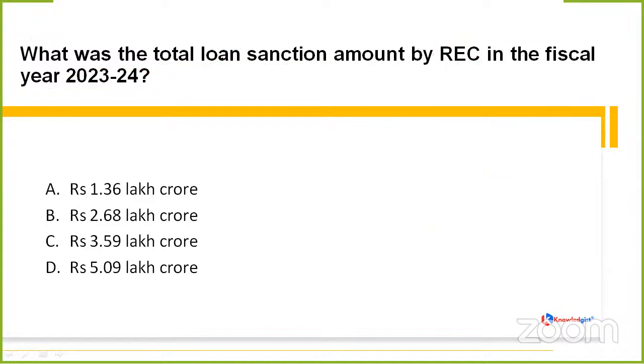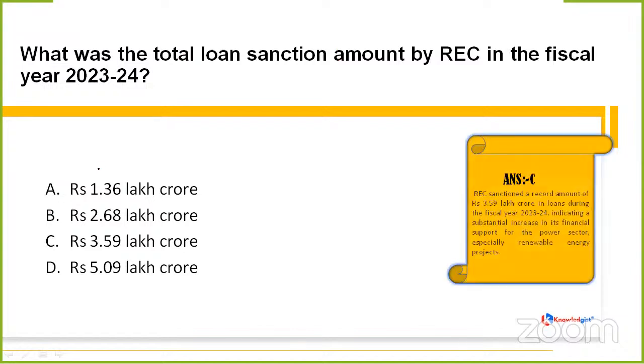So our question was asking us the total loan sanction amount by REC in the fiscal year 2023-24. Whether it is rupees 1.36 lakh crore, rupees 2.68 lakh crore, rupees 3.59 lakh crore, or rupees 5.09 lakh crore. So Kunal Rai is saying option B, Riba Kaushik is saying option C, Purvi is saying option B, and Atharv is also with option C. So my friends, the correct option this time is option C, which means rupees 3.59 lakh crore, and REC did sanction a record amount of rupees 3.59 lakh crore in loans during the fiscal year 2023-24.